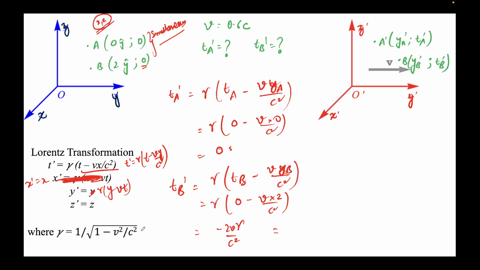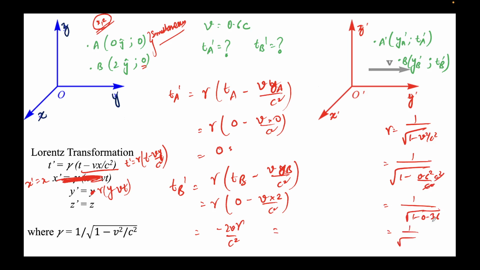Gamma is this, so I'll try to find the value of gamma over here. Just 1 over square root of 1 minus V square upon c square. So V is 0.6 c, so I'll write 0.6 square c square upon c square. C square gets cancelled. It will be 1 minus 0.36. 0.6 square is 0.36. It will be 1 minus, 100 minus 36, 64. 0.64. 64 square root is 8. So this will be 1 over 0.8. The value of gamma is 1 over 0.8.